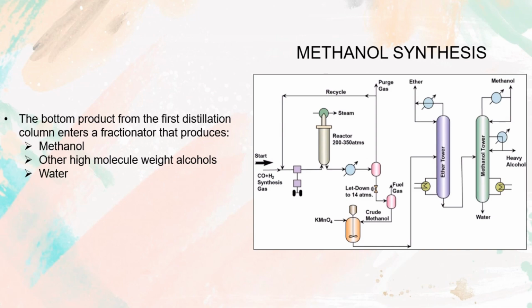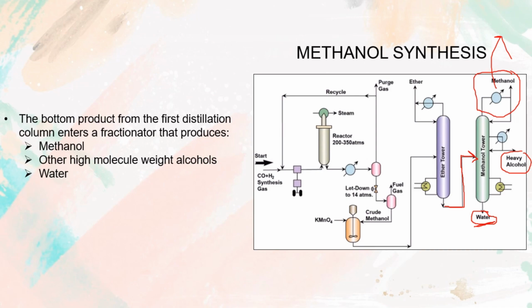Now we bring all this methanol and other alcohol products to the methanol tower. Then we separate the methanol as the most volatile material. So methanol is the most volatile material, and we separate it at the top of the methanol tower. Then we take the heavy alcohols and some water at the bottom. Why is water at the bottom? Because water is the most polar material compared to methanol and heavy alcohols.